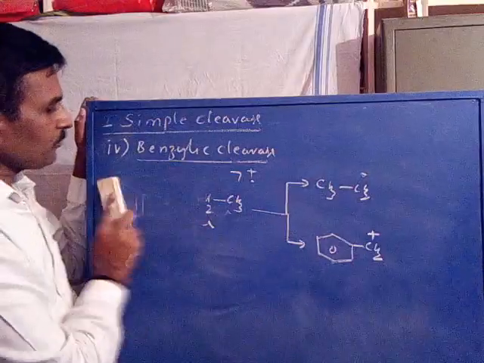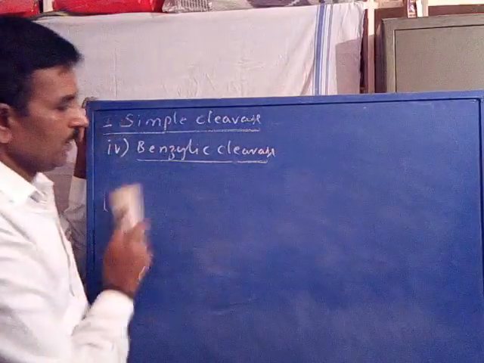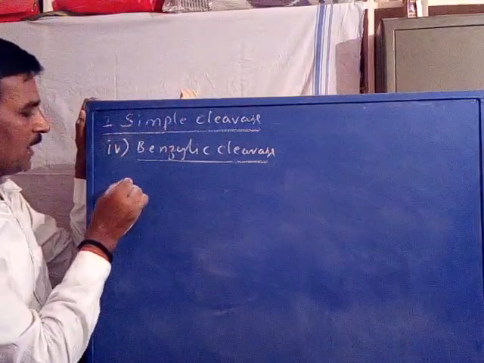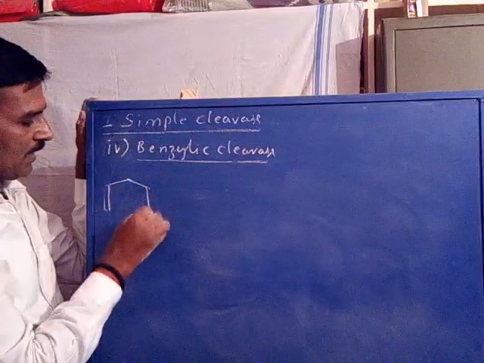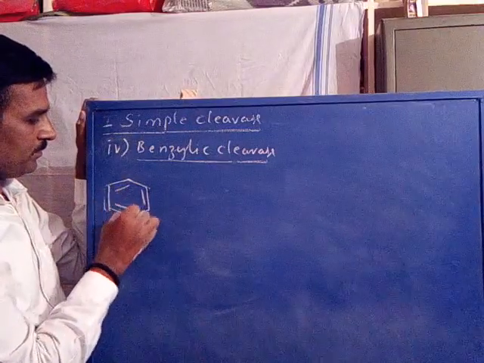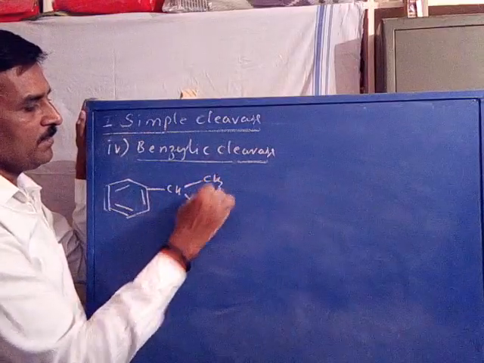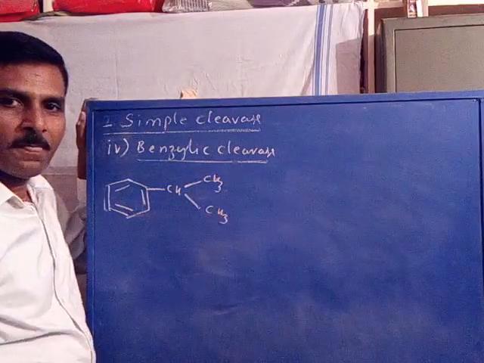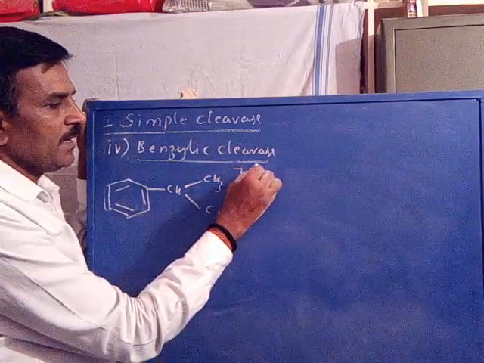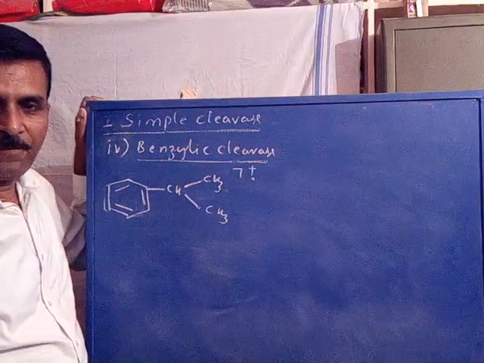Now you take another example, isopropyl benzene, with CH, CH3, CH3: the isopropyl benzene radical ion, the molecular ion.